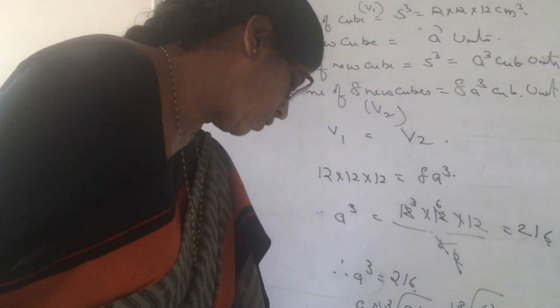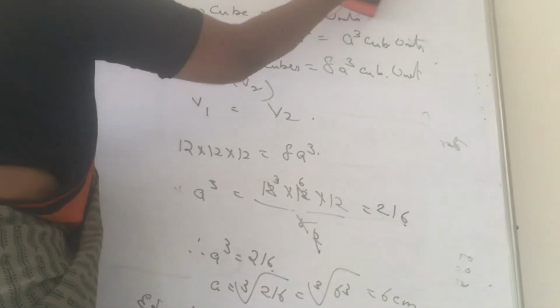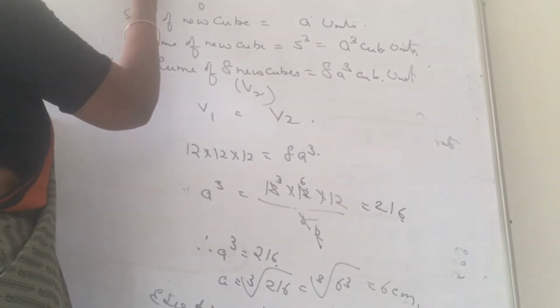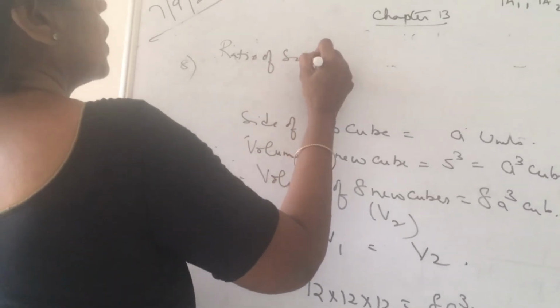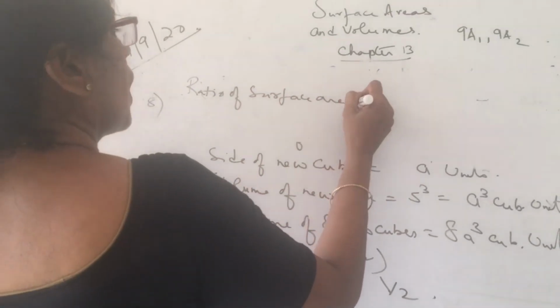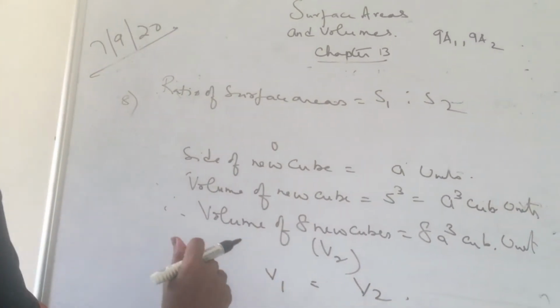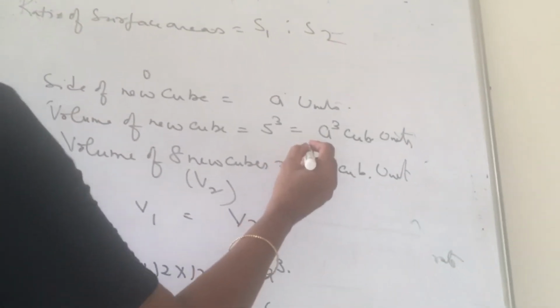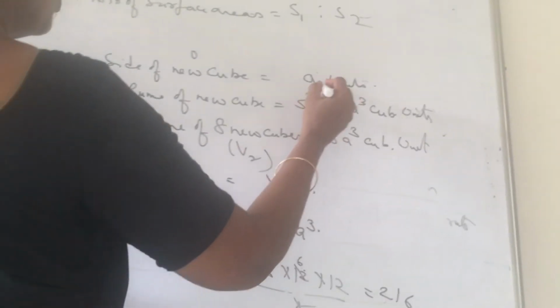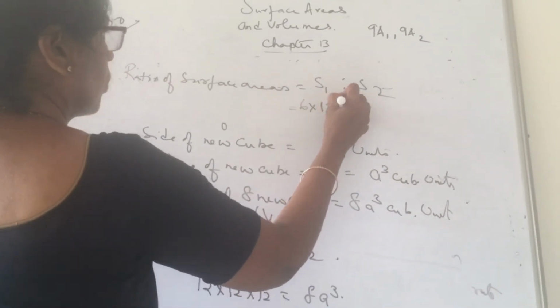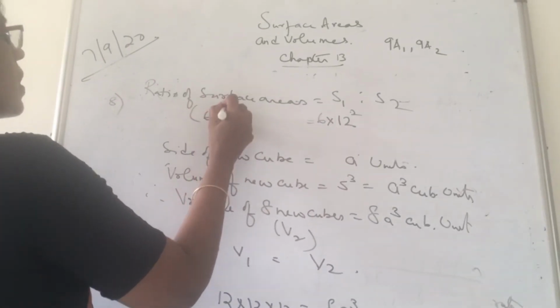The question is not over, children. Find the ratio of surface areas. The ratio of surface areas is taken as S1 and S2. Total surface areas. What is the side of the first cube, children? 12. The formula is 6S square.